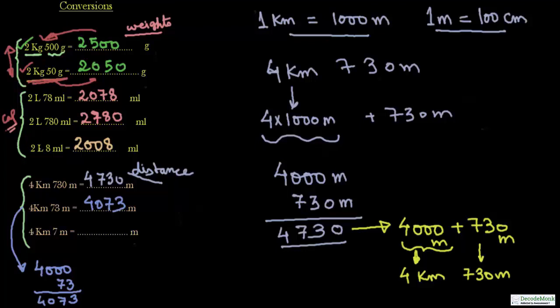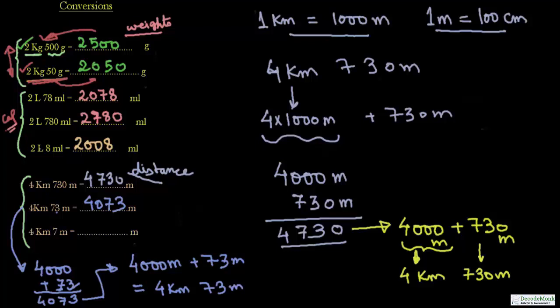Again and again I am telling you, don't rush after seeing such conversions. You should not write 4 kilometer 73 meter as 4730 meter. Please pay attention, this is 73 meter. So this will go to the units and tens place only. To go the reverse way, this 4073 can be written as 4000 meter and 73 meter. 4000 meter is equivalent to 4 kilometer and 73 meter. So you can go the reverse way also.